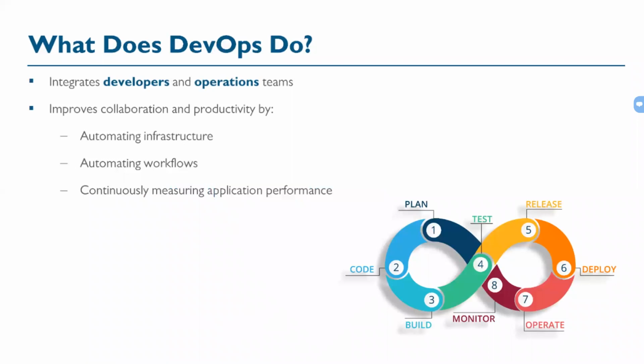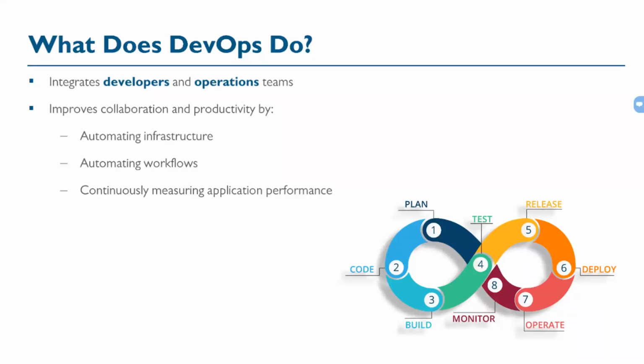What basically does DevOps do? DevOps does the planning phase, the coding, building, then testing, then releasing, then deploying, then operating, then monitoring. How can all these components, starting from planning till monitoring, be integrated together so that they work in a cycle?